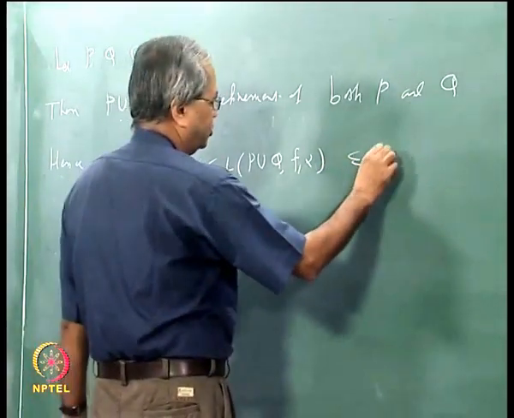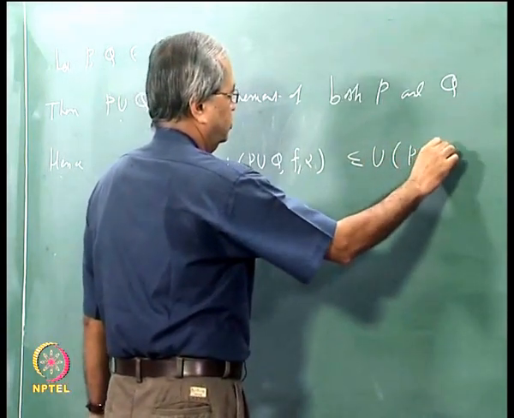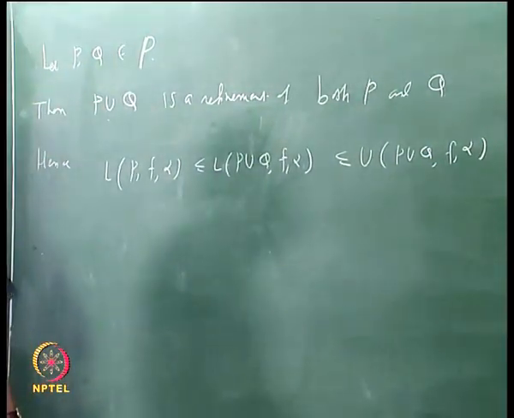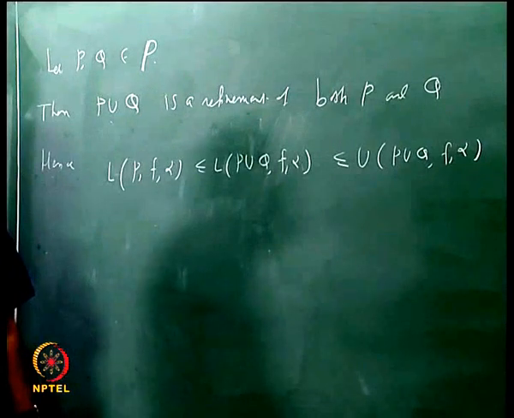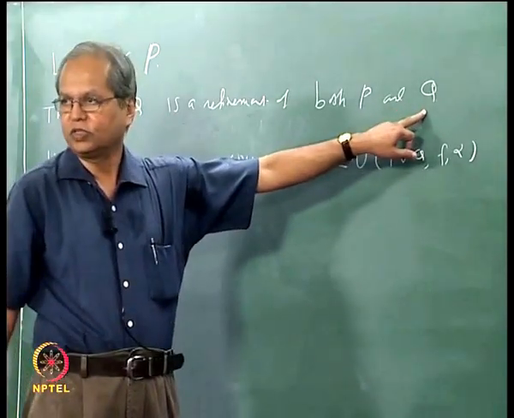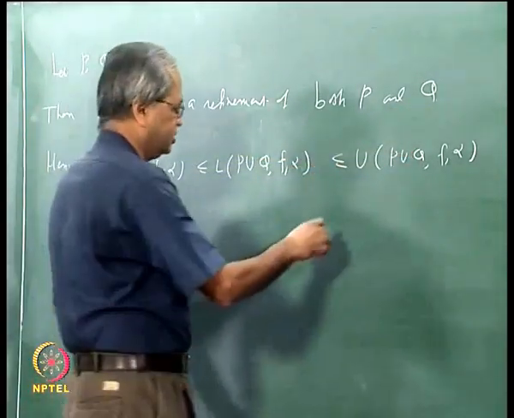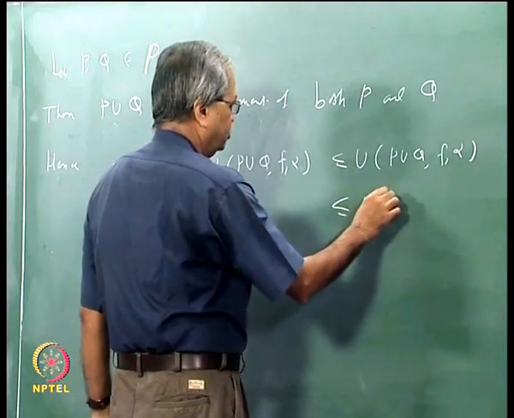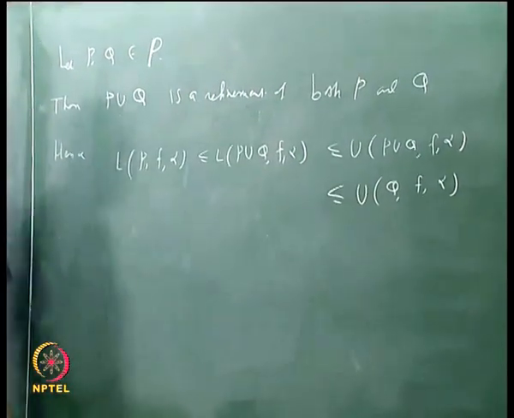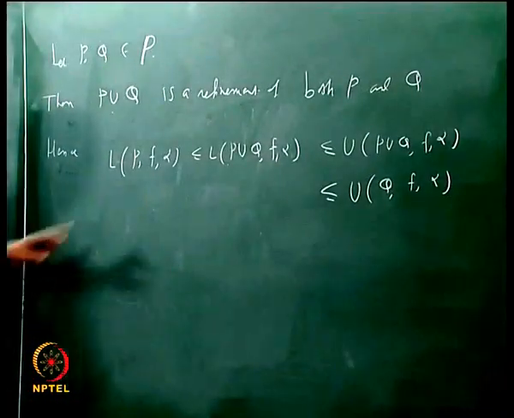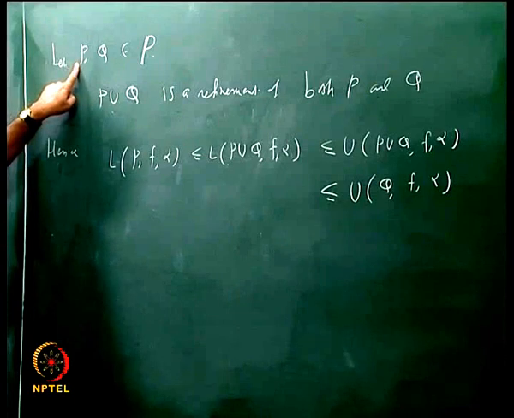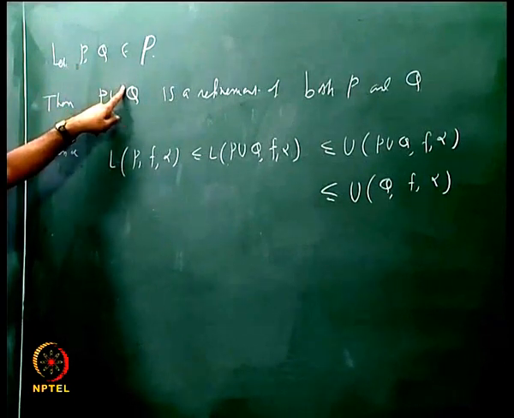So this is less than or equal to U(P union Q, f, alpha), and now we use the fact that P union Q is also a refinement of Q, so the upper sum of P union Q must be less than or equal to the upper sum of Q. This is less than or equal to U(Q, f, alpha). So what did we prove? That if you take any two partitions P and Q, the lower sum with respect to any partition is less than or equal to the upper sum with respect to any other partition.